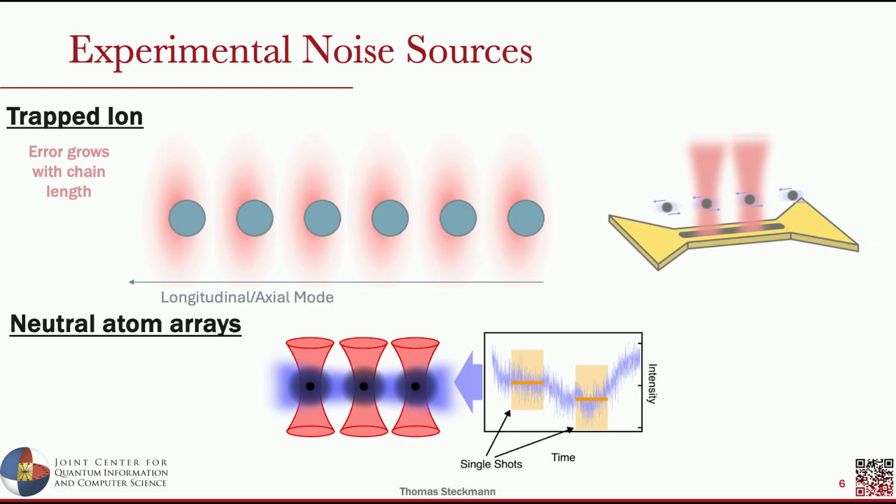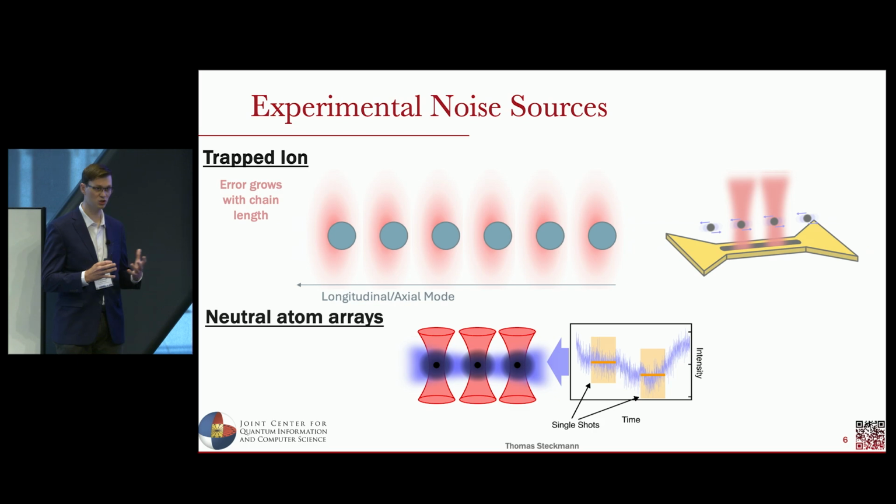In neutral atom systems, systems that are driven by a global laser beam, you could consider low frequency or 1 over f noise, laser amplitude fluctuations, which cause, when we sample a single shot over a short time scale relative to the shot-to-shot time scale of measurement and overhead, a different effective Rabi frequency every evolution, and we can model this as a white noise distribution. I want to point out that this error model is not necessarily constrained to these types of systems, although these are two physical implementations of where this shows up in experimental systems.